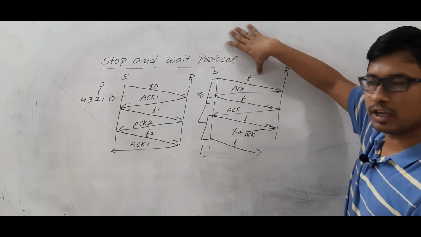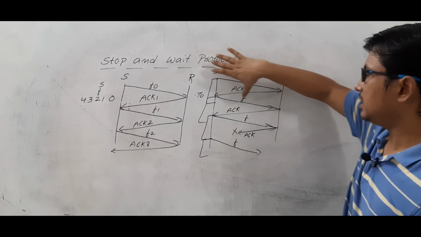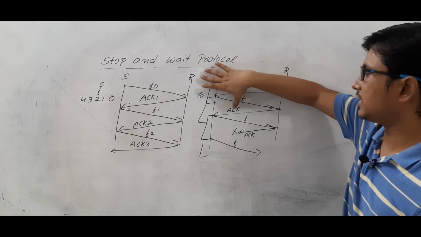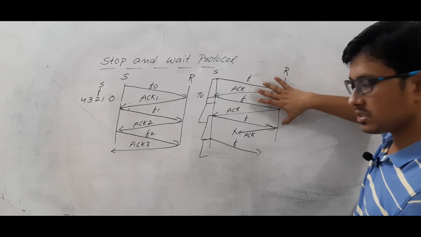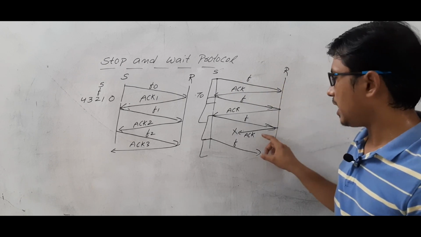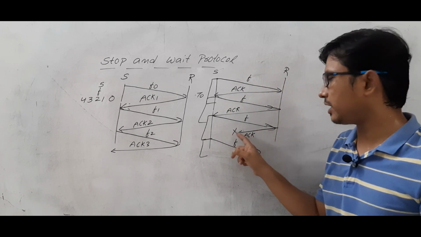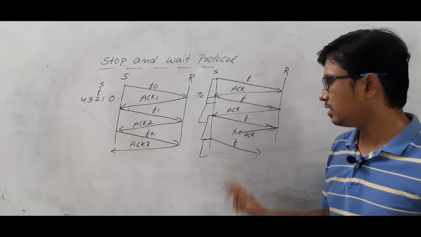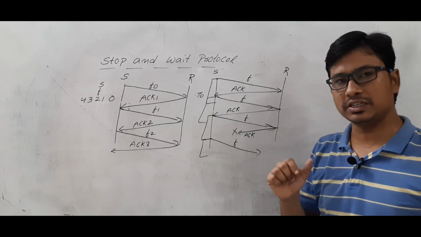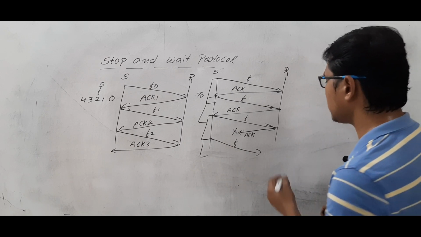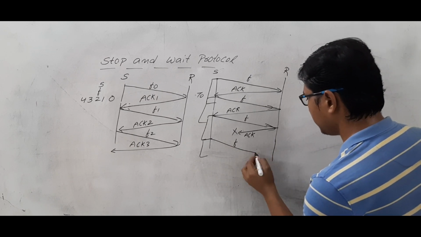Sender is sending a frame. If it gets the acknowledgement, it is sending the next frame. It is getting an acknowledgement, it is sending the next frame. However, the receiver has received this frame and started sending the acknowledgement, and the acknowledgement is dropped in between. So the sender will wait for a timeout timer. Once the timeout timer expires, it will resend the packet or the frame.